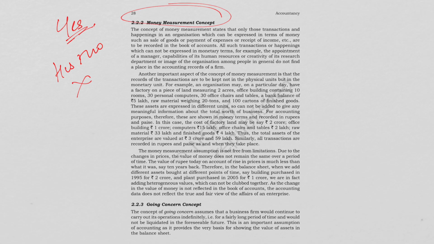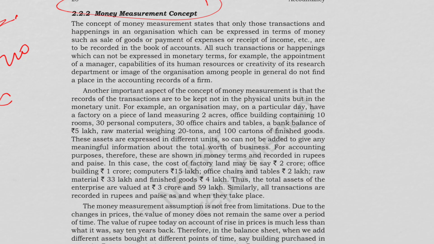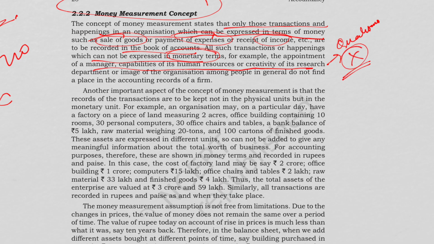Next, we'll discuss the money measurement concept. The concept of money measurement states that only those transactions and happenings in an organization which can be expressed in terms of money, such as sale of goods, payment of expenses, receipt of income, are to be recorded in the books of accounts. All such transactions or happenings which cannot be expressed in monetary terms, for example, the appointment of a manager, capabilities of human resources, creativity, are basically qualitative characteristics. They are not quantitative in nature. We cannot quantify them or express them in monetary terms. Therefore, they cannot be accounted for.